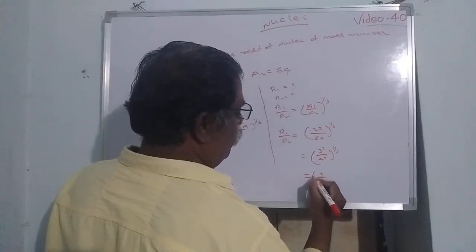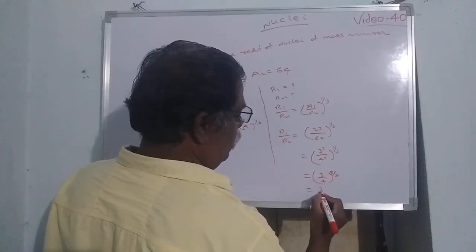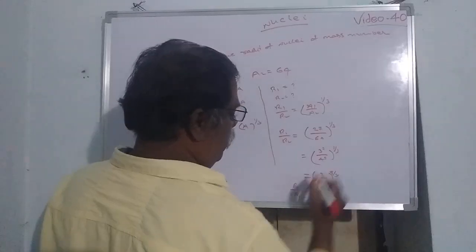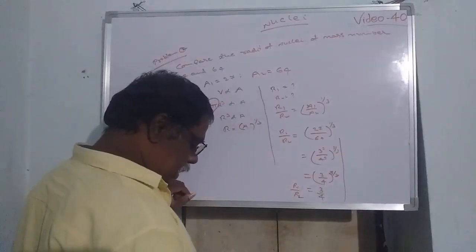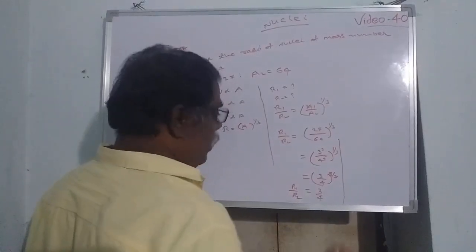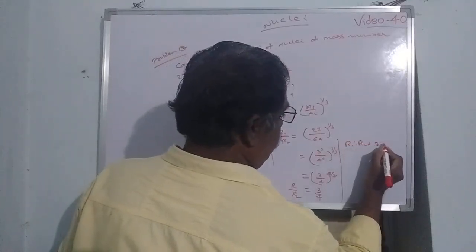That means 3 by 4 whole cube, the cube will be cancelled, and the answer will be 3 by 4. Therefore, the ratio of R1 to R2 is 3 is to 4.